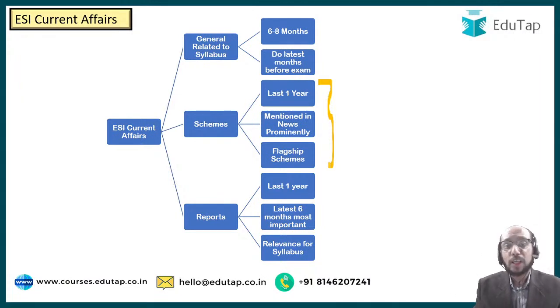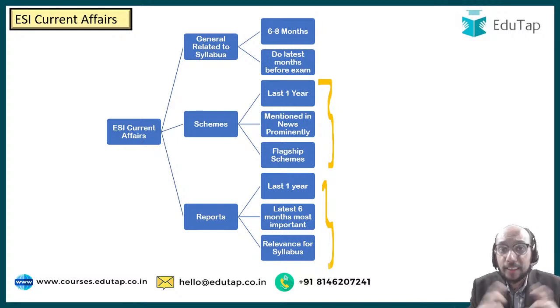Students ask कि सर रिपोर्ट्स के अंदर क्या पढ़ना चाहिए, रिपोर्ट्स के अंदर भी आपको वही दिमाग लगाना चाहिए. Who has released that report? When was the report released? What kind of ranking has India got in that report? What are the parameters that have been mentioned in the report? What are the key things which have been mentioned in the report? तो ऐसे करके जो most important चीजें which we are going to tell you through our magazine, you should just grab those things, revise them and know those things.